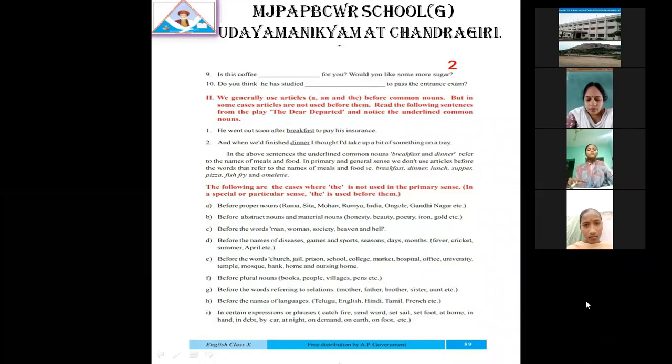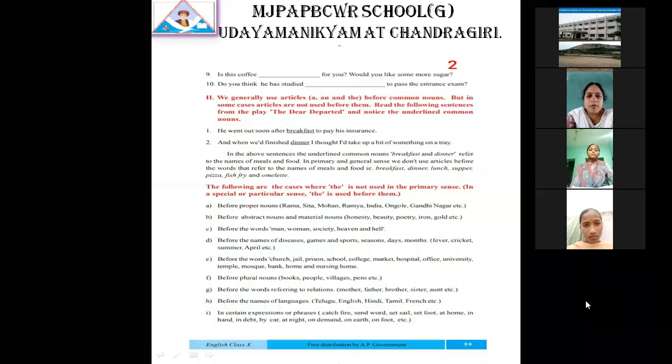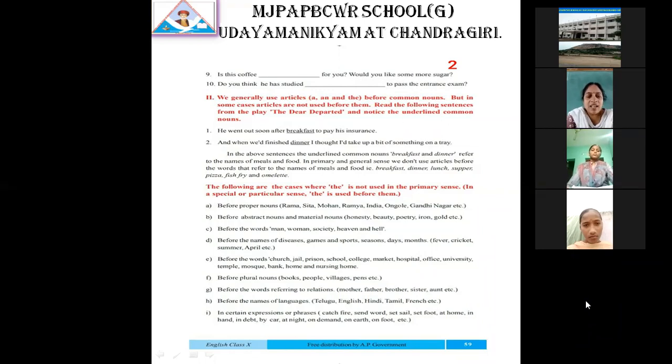Rajesh is the Balasubramanyam of our class. Here Balasubramanyam is a proper noun because it is the name of a person, a singer, everyone knows. But here I am using the Balasubramanyam of our class. So why do I use the? Even though it is a proper noun, it is used as a common noun. Even though it is a proper noun, we are using it as a common noun.